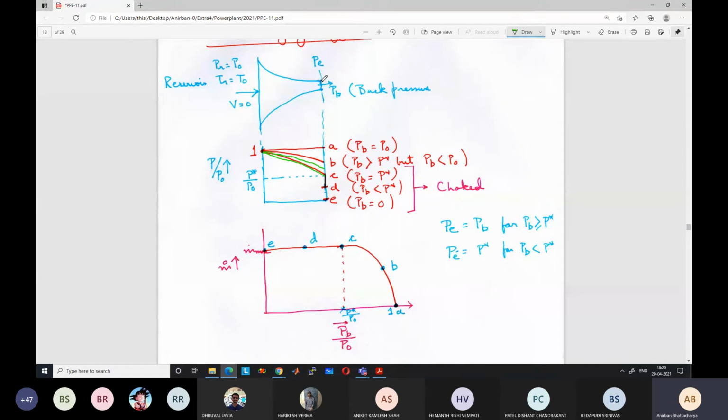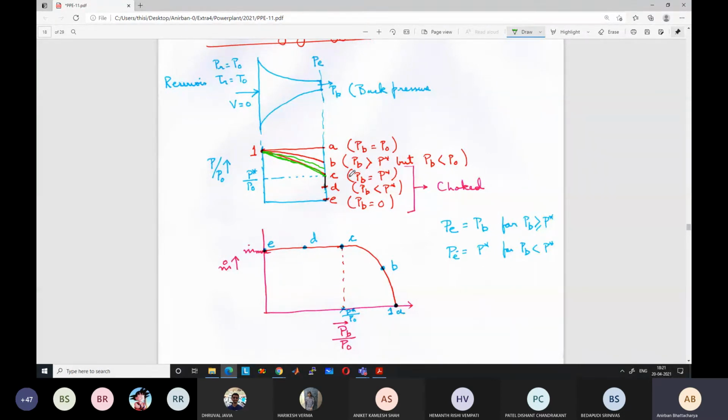Say this D condition, I give a back pressure PB which is less than the critical pressure, say 0.2 atmospheric pressure. The nozzle is already choked, so it cannot change, and nothing will change within the nozzle. It will still follow the same pressure variation given by the C condition, and the velocity variation will also be the same. Even though outside I have decreased the pressure significantly and the pressure difference is much larger, within the nozzle no change will occur.